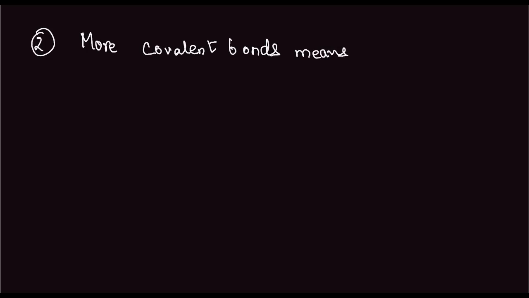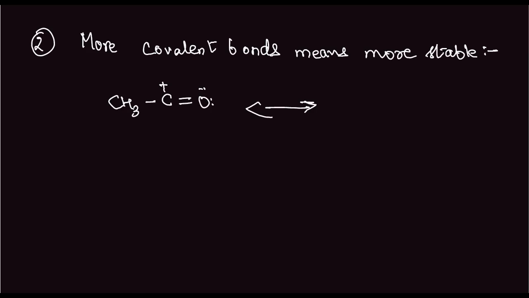The second point is the resonating structures having more number of covalent bonds are relatively more stable. More covalent bonds means more stable. So let's say we have something like this: CH3 C plus double bond O. Okay, and a resonating structure of this is of this form: CH3 C triple bond O plus.